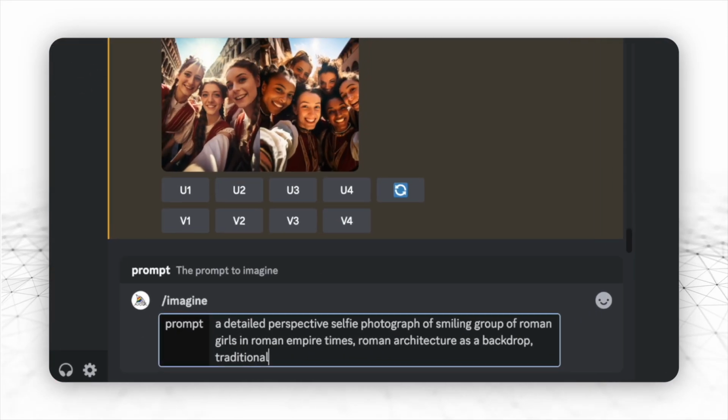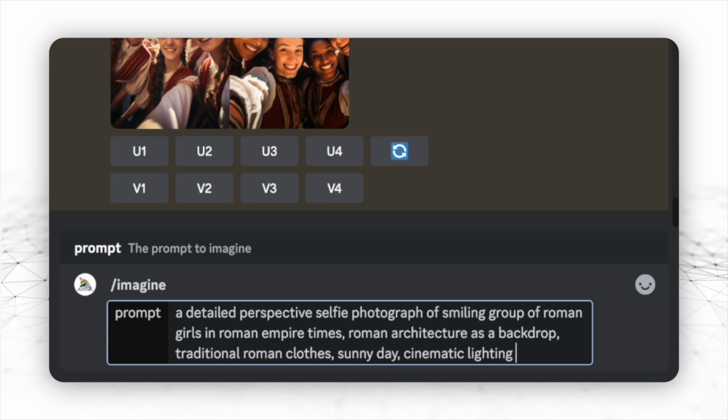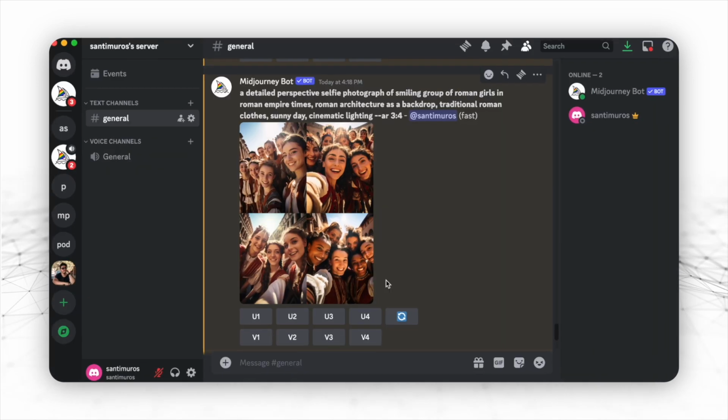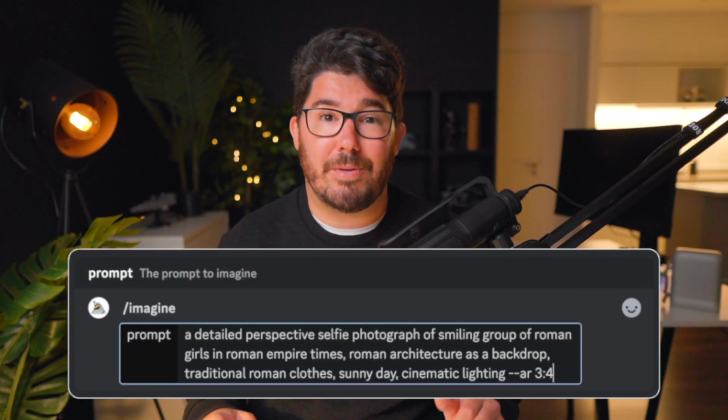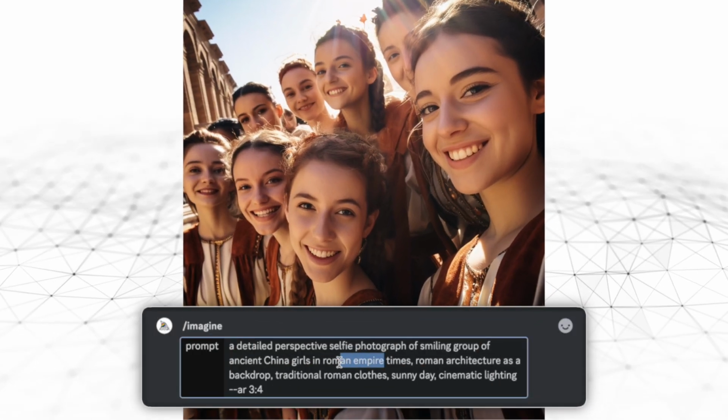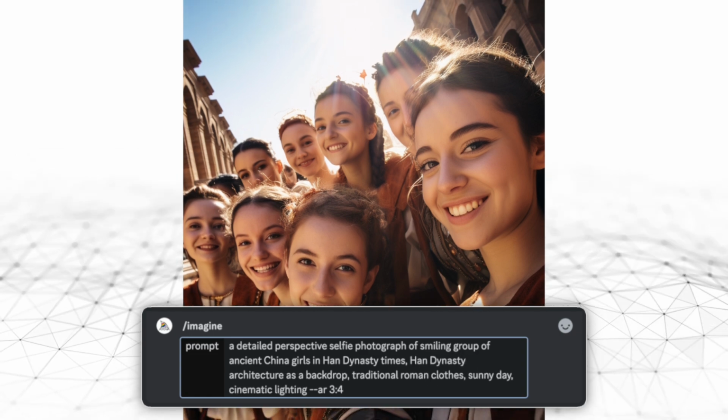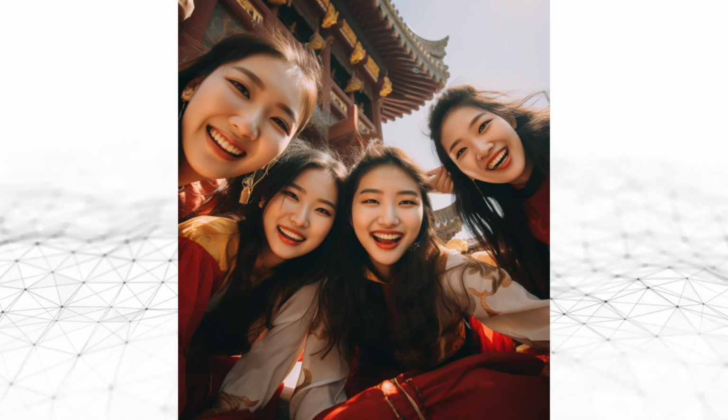So after many attempts, I managed to create a template prompt that would get me the best images by simply changing a few words each time. So here it is. Feel free to use it if you want to get similar results. And then all I had to do is change the name of the civilization and the description of the surrounding context to get a similar selfie with an entirely different culture in it.